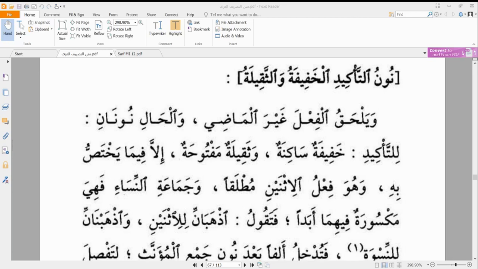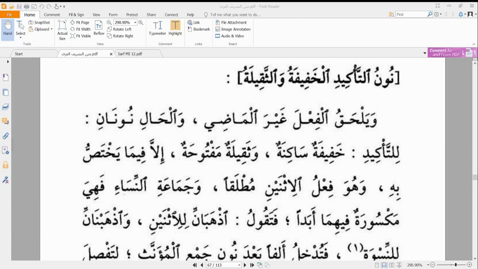So we have nunani li ta'kid al khafifatu sakina wa thaqilatun maftuha. Our nun ta'kid, when it is light, is just a nun that has sukun, but when it is heavy, it is a nun with shadda and fatha. That is thaqilatun maftuha, it has fatha, so it is maftuh. So those are the two types of nun ta'kid.